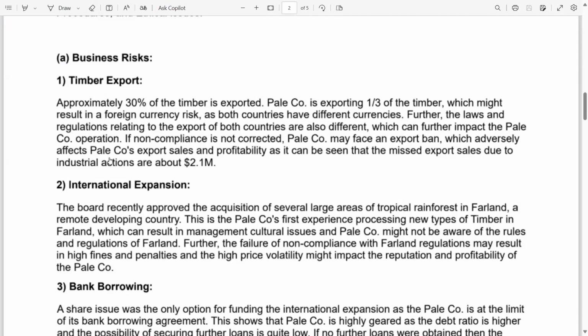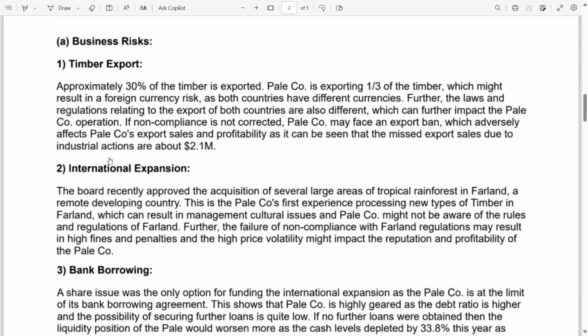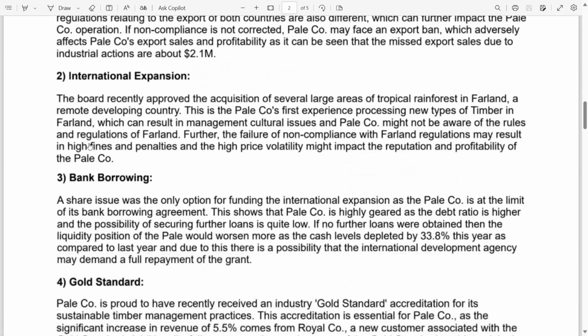If non-compliance is not corrected, PAL company may face an export ban, which adversely affects PAL company's export sales and profitability, as it can be seen that the missed export sales due to industrial actions are about 2.1 million. Now, international expansion in Farmland. The board recently approved the acquisition of several large areas of tropical rainforest in Farmland, a remote developing country.